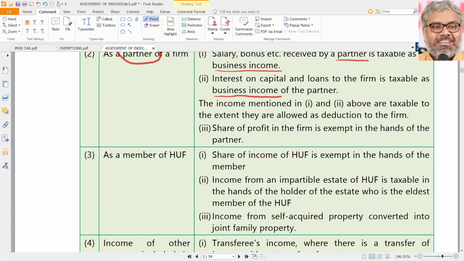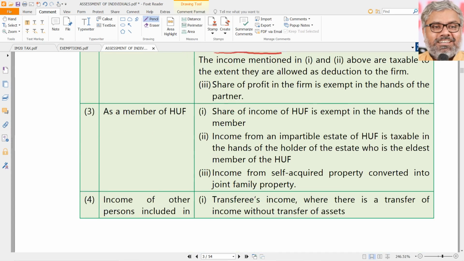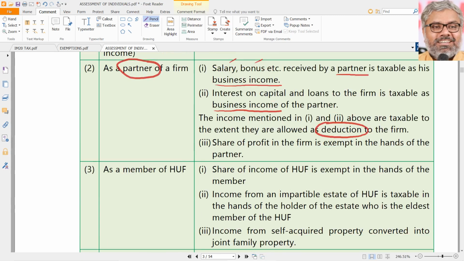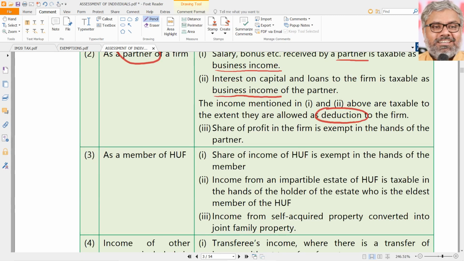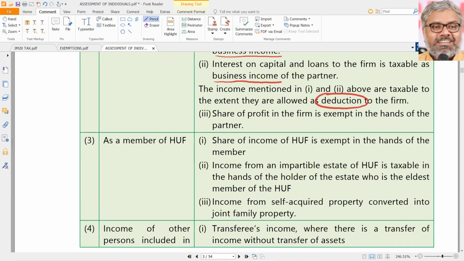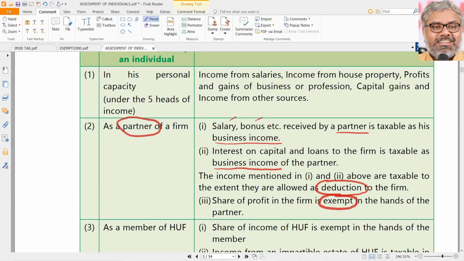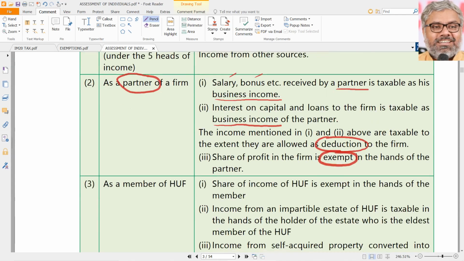To what extent they are taxable in the hands of the partner depends on the extent to which they are allowed as deduction under 40B to the firm. That is, if the individual we are talking about is earning some income as a partner of the firm, but if the partner receives any share in the profit of the firm, that will be exempt from tax. That is a very important point also to note.